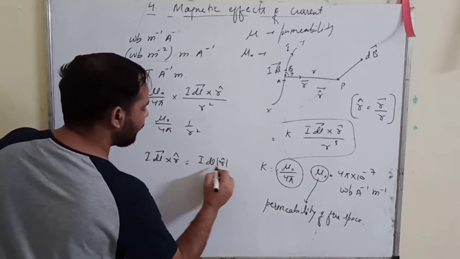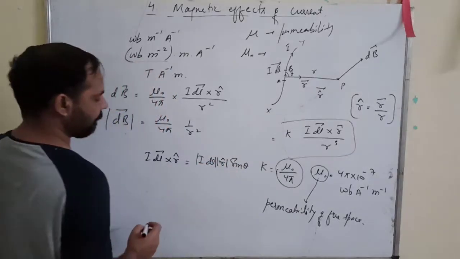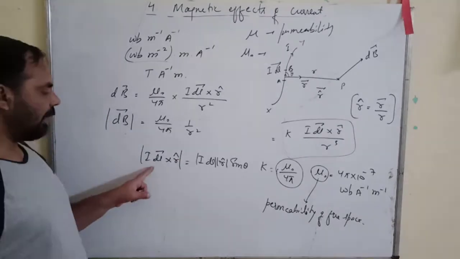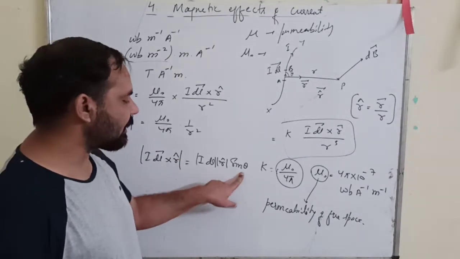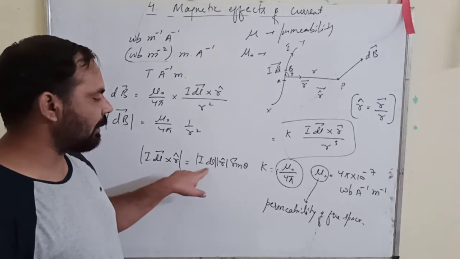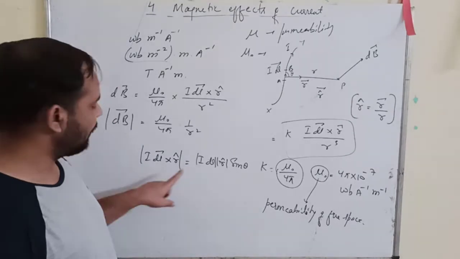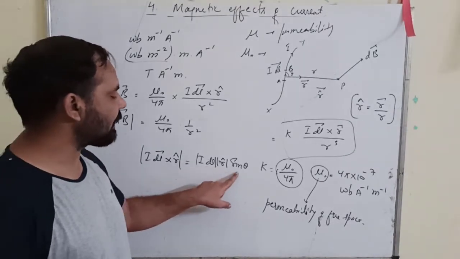Idl magnitude into r cap magnitude into sine theta. See, A cross B is AB sine theta. This is the magnitude of A cross B. And what is A cross B? AB sine theta n cap. So since we are finding only the magnitude, we will write AB sine theta.